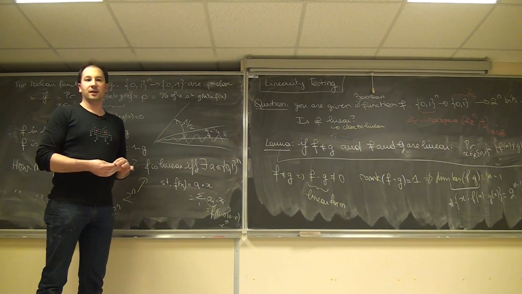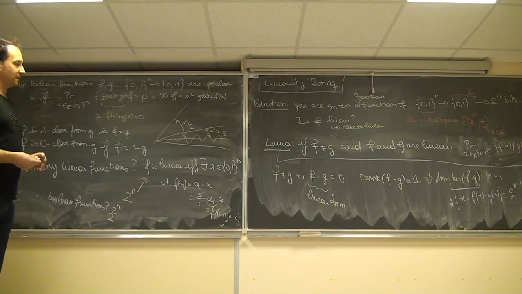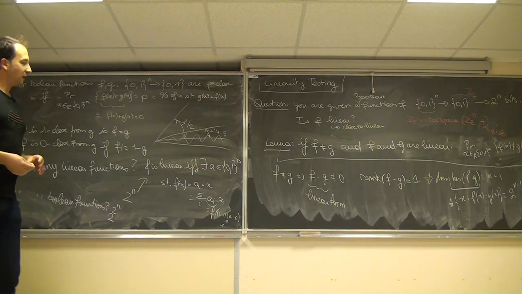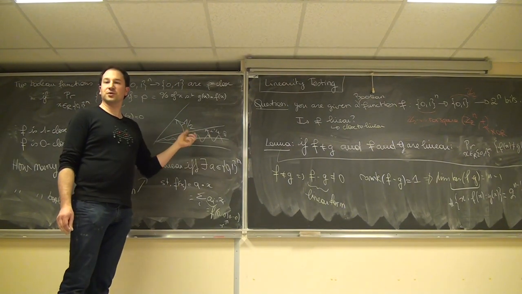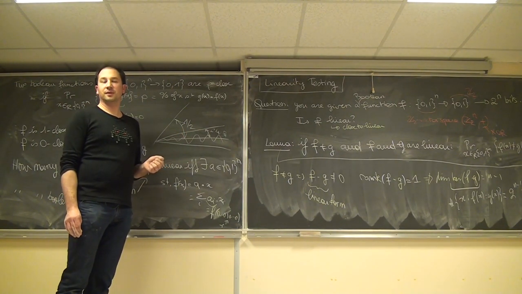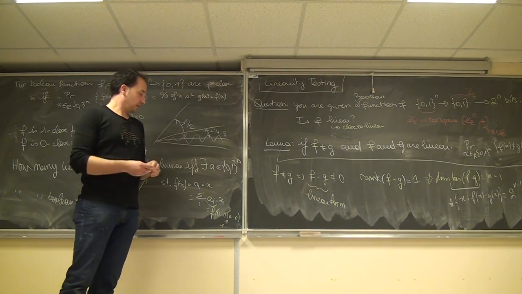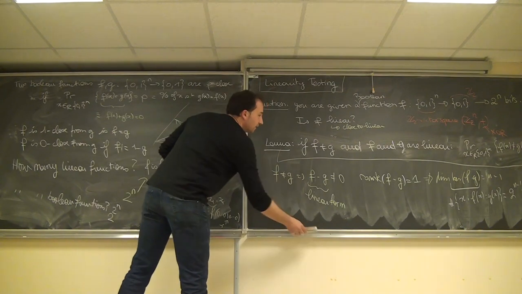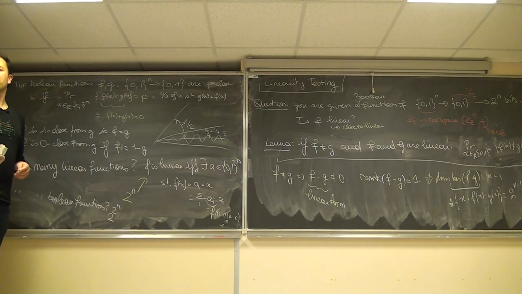And now the question is, if f is really close to one linear function, can we reconstruct this linear function? And the answer is yes, we can reconstruct this linear function.